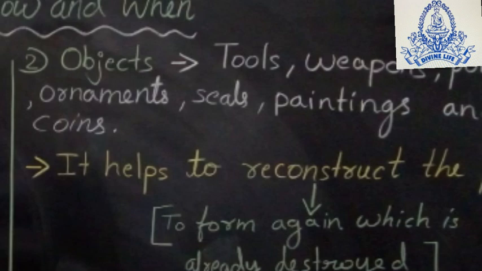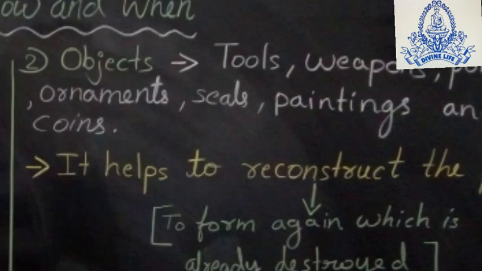So with the help of that seal, at that time the trade or the business is done. Next, paintings and coins. These all are the objects which give lots of information about the history, and it helps to reconstruct the history. Reconstruct means to form again which is already destroyed. Also the human skulls and fossils of animals helped to reconstruct the history.